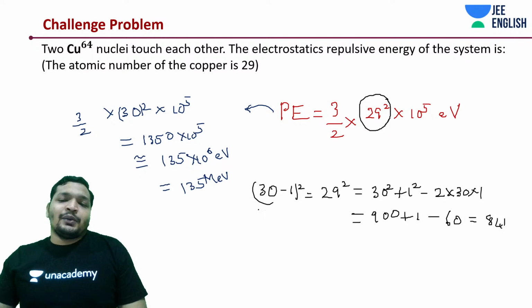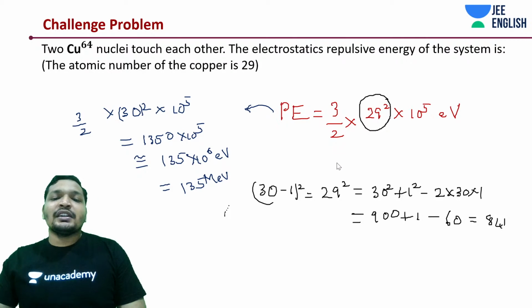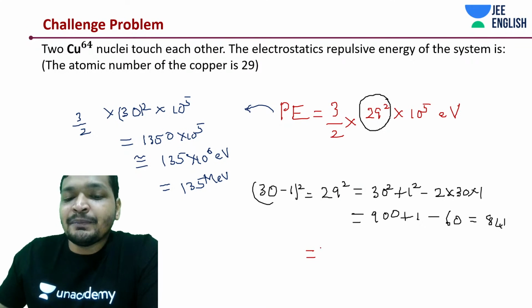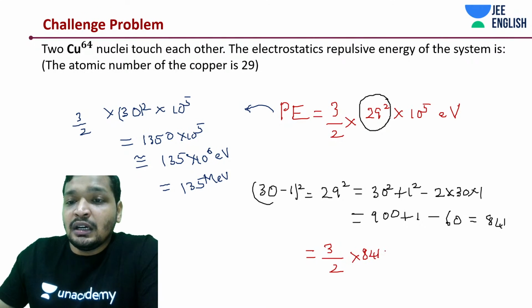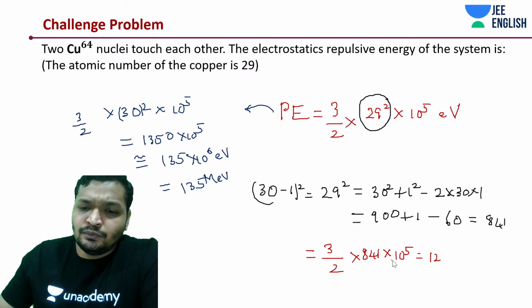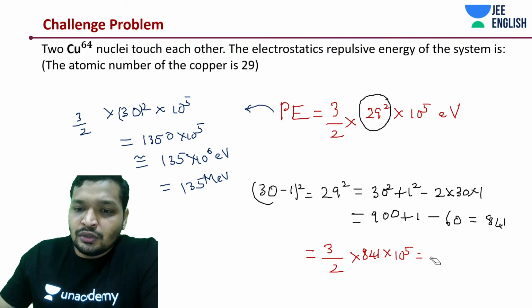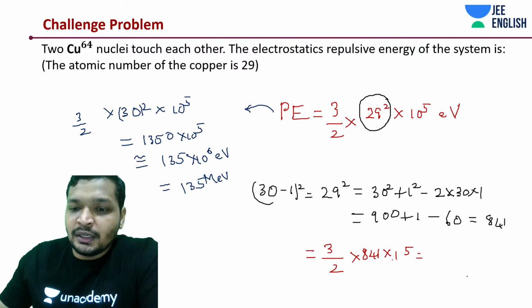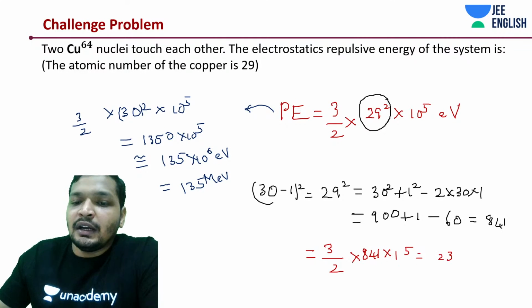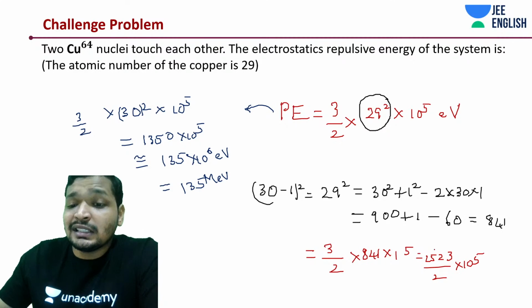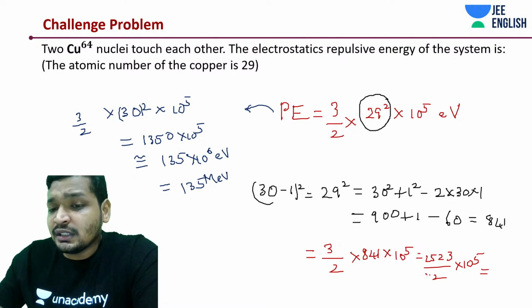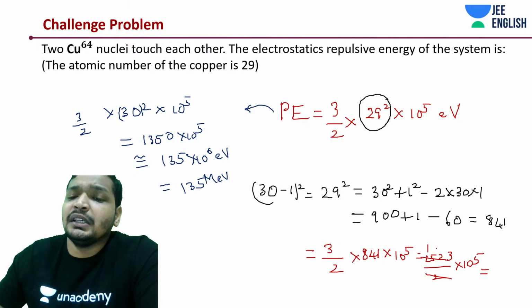Okay, this is an accurate way of doing it, but you'll do it only when it's not an MCQ and you have to deal with a bit more complications. So again, you need to simplify this. 841 multiplied by 3, which is going to be like 2523 divided by 2 into 10 to the power 5. Still you need to simplify this. That's what I'm saying. The calculation is going to be lengthy. Instead you take up the easier way of doing it.